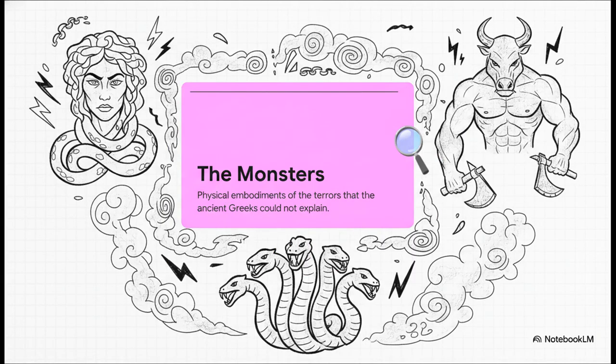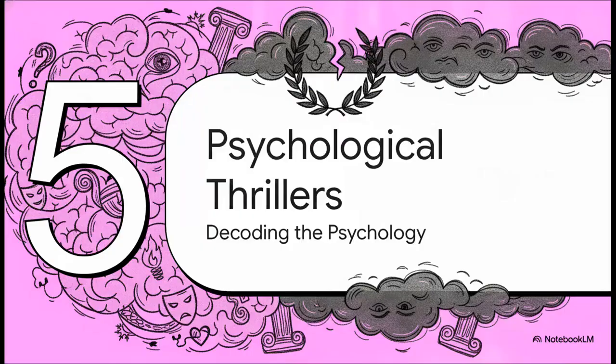And finally, the third bucket, the monsters. Medusa, the Minotaur, the Hydra. These beasts are far more than just scary physical obstacles for our heroes to punch. They are the physical embodiments of the terrors that the ancient Greeks simply couldn't explain. They represent the deepest, darkest anxieties of the ancient world made into flesh. Which brings us to the climax of the explainer.